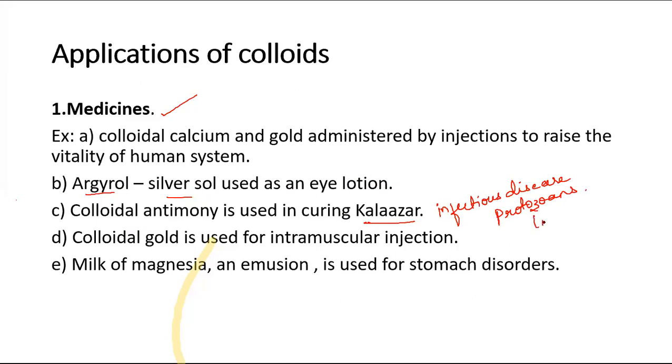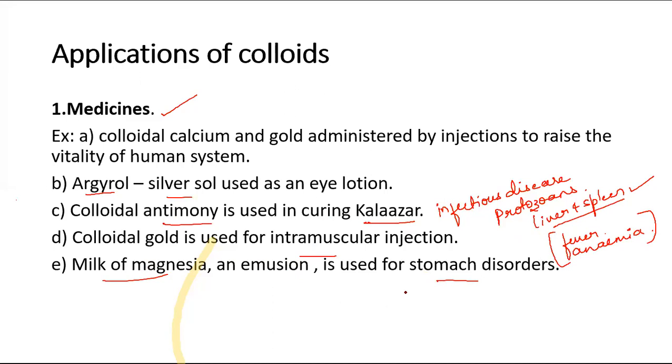So mainly they attack the liver and spleen, causing infection of the liver and spleen as well as swelling, followed by fever and anemia. So these are some symptoms of kala-azar as well as the organs which are affected by this disease. This can be cured by the colloidal medicine, that is colloidal antimony. Then colloidal gold is used for intramuscular injection, and milk of magnesia, a famous medicine, which is an emulsion actually, is used for stomach disorders. These are some medicinal applications of colloids.